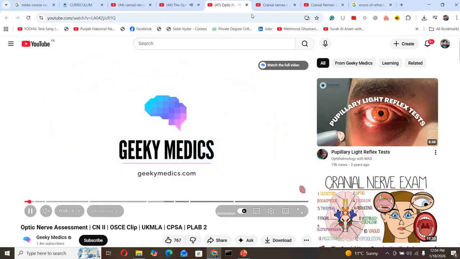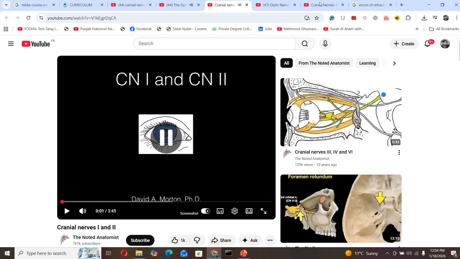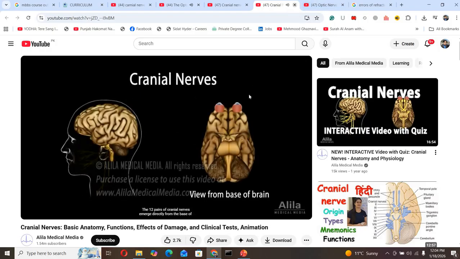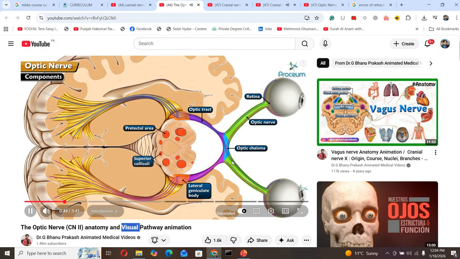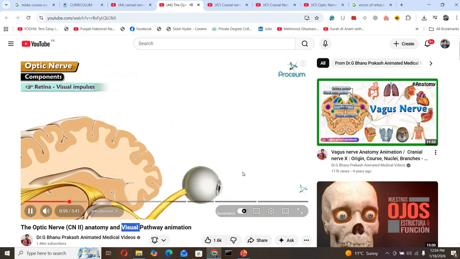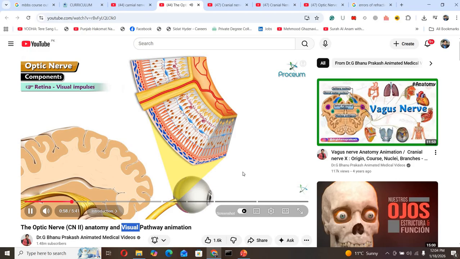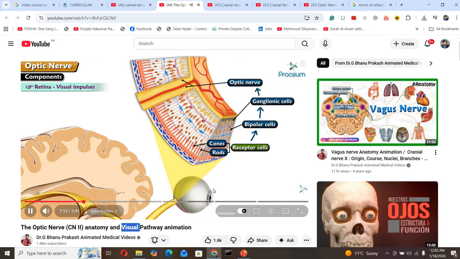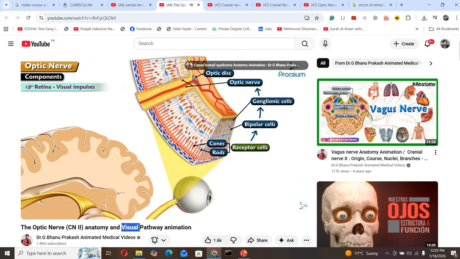The components of the visual pathway include the following structures: the retina, optic nerve, optic chiasma, optic tract, lateral geniculate body, pretectal area, superior colliculi, optic radiation, and visual cortex. The retina receives visual impulses from the receptor cells, which include the rods and cones, and transmits them to bipolar cells, and later to ganglionic cells. The axons of the ganglionic cells collectively form the optic nerve, which initiates from the optic disc.